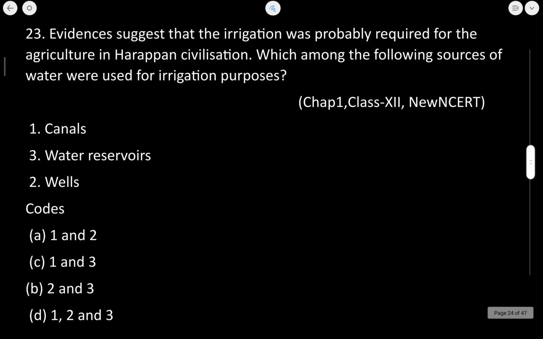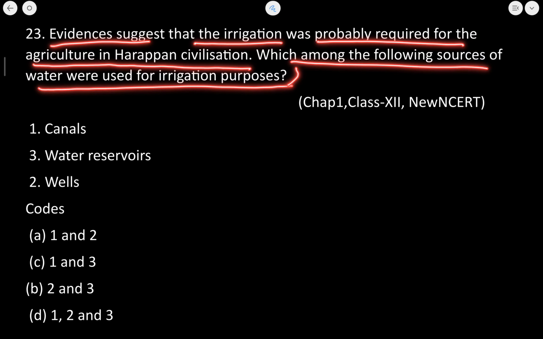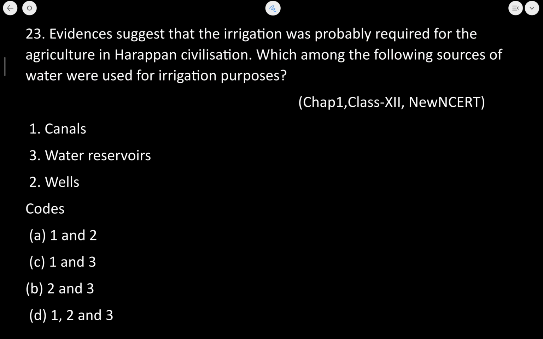Next, evidence suggests that irrigation was probably required in the Harappan civilization. Which among the following sources of water were used for irrigation purposes? Now, for irrigation purposes, canals, water reservoirs, wells, all of these were used. Okay? Canals have been found in the area of Shortugai. This Shortugai area is in Afghanistan, where canals were used. Okay?